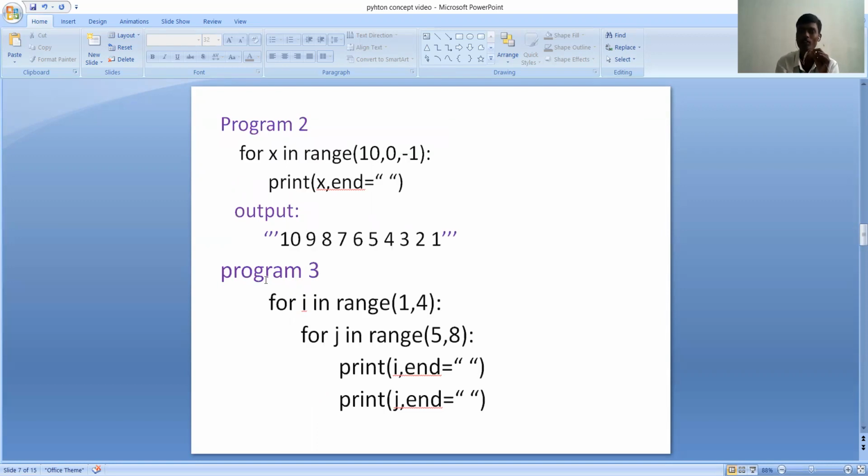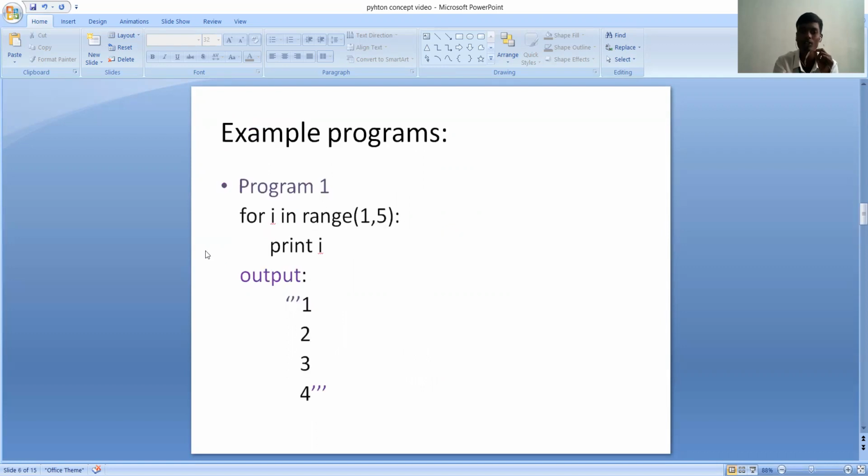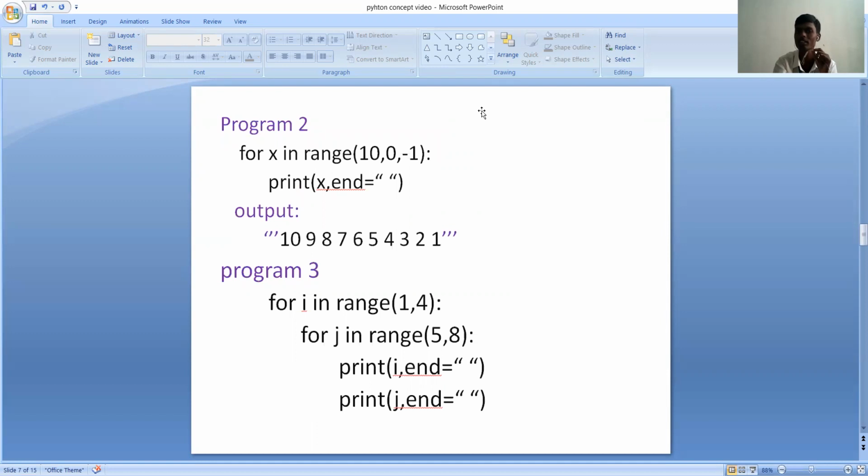Second program: for x in range(10, 0, -1): print(x, end=' '). Before, we passed two arguments, 1, 5, but here in the same range function we are passing three arguments, 10, 0, -1, which indicate the start value, stop value, and step value.